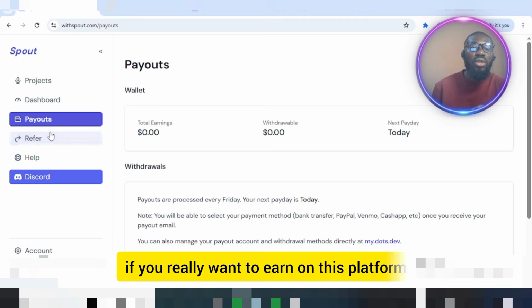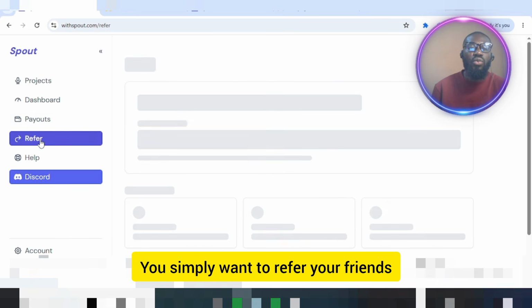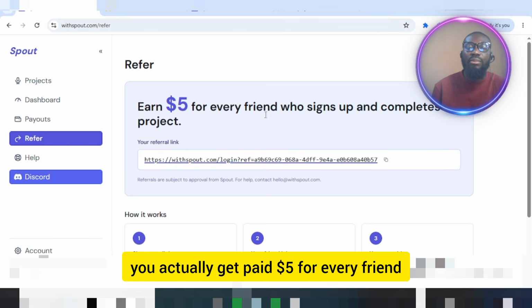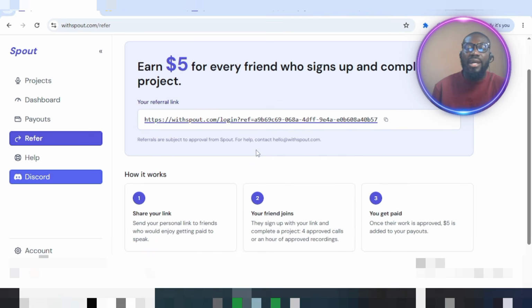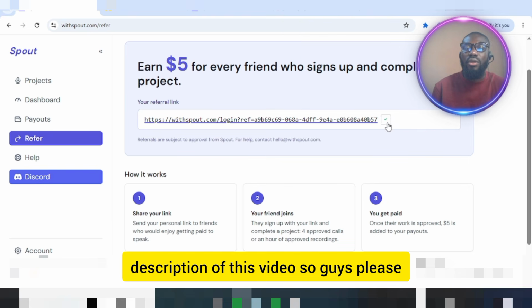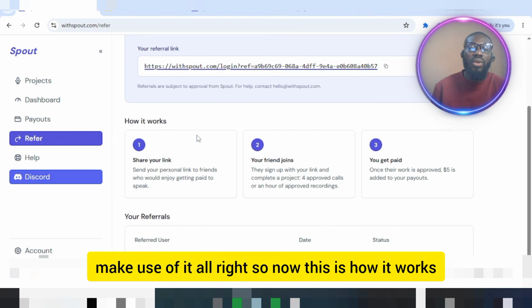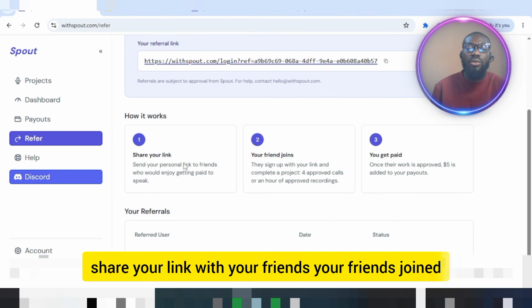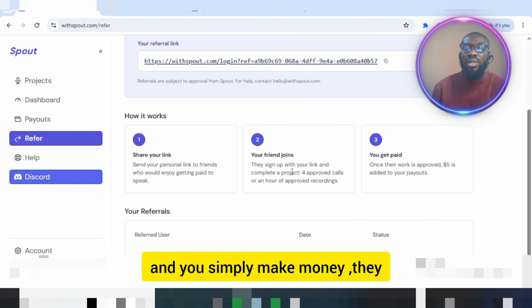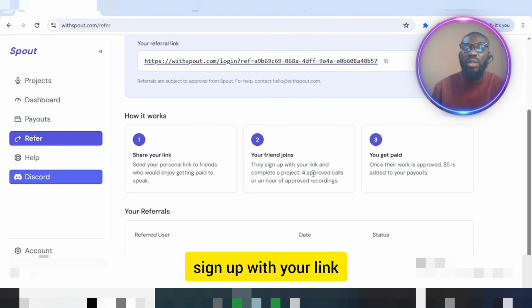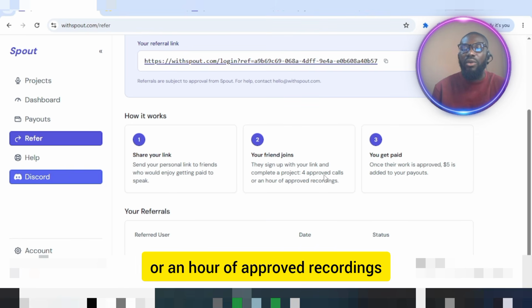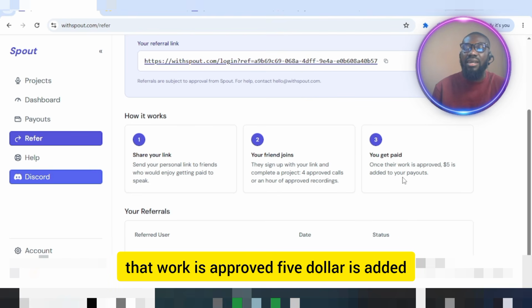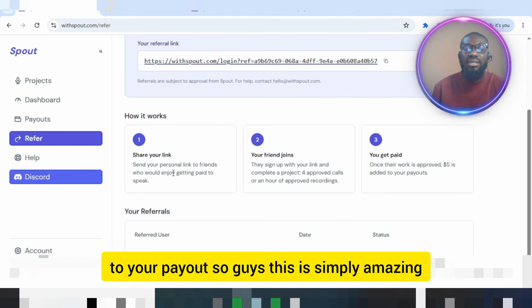So guys, now if you really want to earn on this platform, you simply want to refer your friends. All right, you should actually get paid $5 for every friend who signs up and completes a project. So now this is how it works. Share your link with your friends, they join, and you simply make money. They sign up with your link and complete a project, or an hour of approved recordings, and you simply get paid. Once their work is approved, $5 is added to your payout. So guys, this is simply amazing.